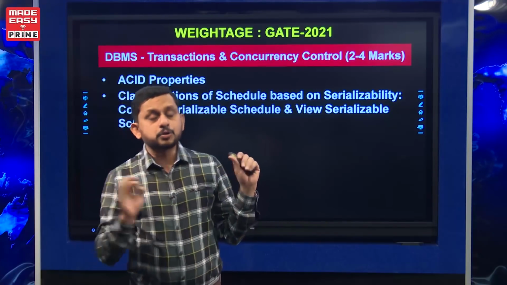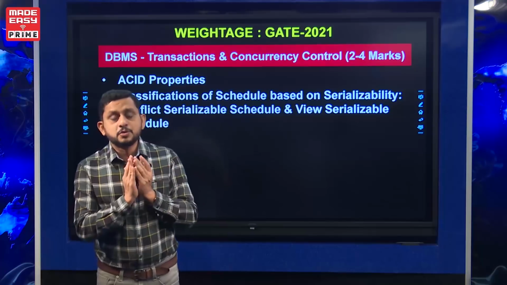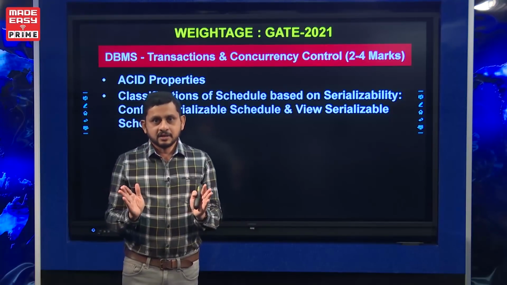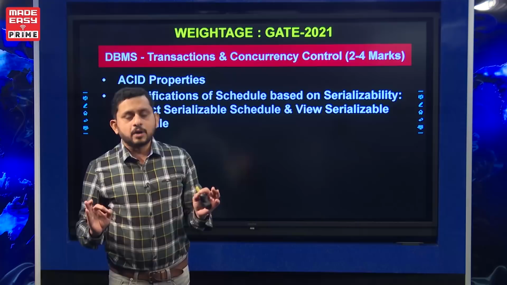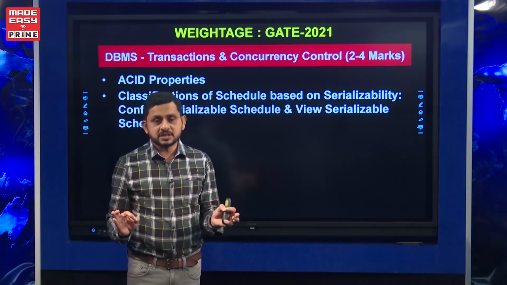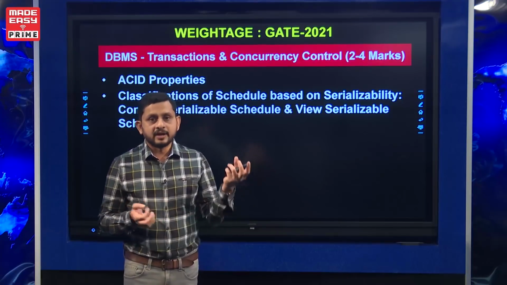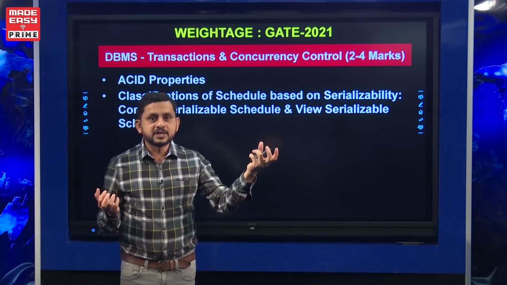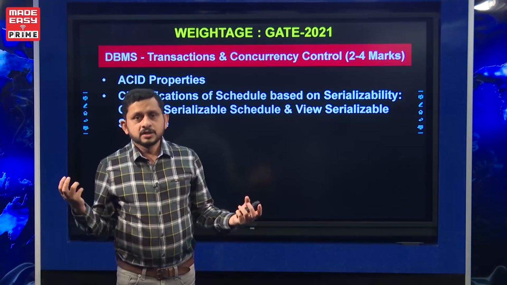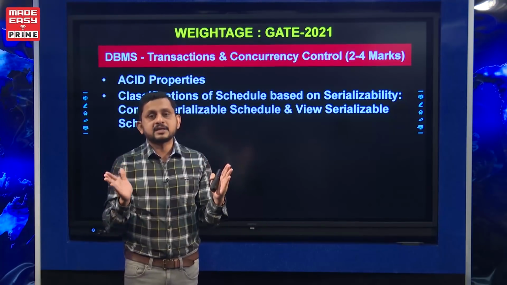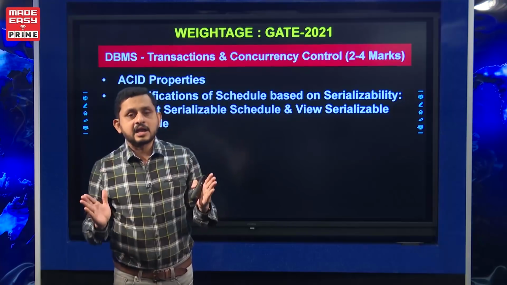Without detailed knowledge of conflict serializability and view serializability, it is very difficult to answer the transaction management questions of DBMS, and it is not like blindly solving a conflict serializable or view serializable question. There is a lot of fundamental comparison and theoretical analysis.